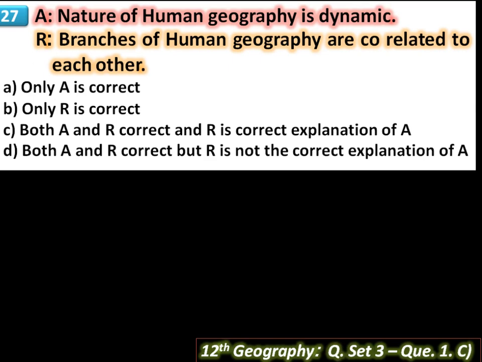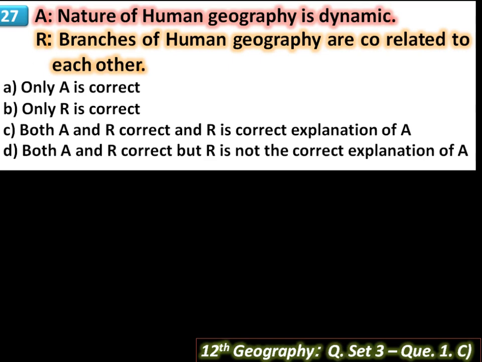Then R: branches of human geography are correlated to each other. This sentence is also correct because human geography is the main branch of geography. It is the central discipline of the geography subject. All branches of human geography are also centered on man. Besides, all these sub-branches are complementary and interconnected to each other.